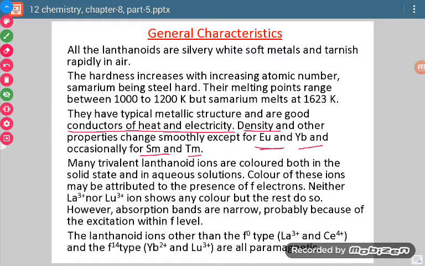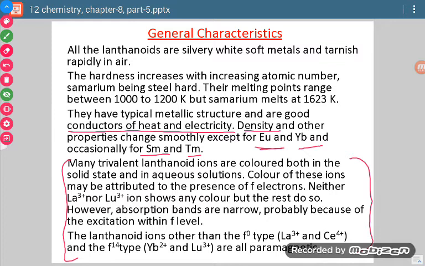Okay, many trivalent lanthanide ions are colored. Now see, if we talk about colorfulness, then we will say that many are colorful. Why are they colorful? Because of presence of unpaired electron in f orbital. So in this whole discussion, we will say that there is presence of unpaired electron in f orbital in case of lanthanides, so they show some color, or they are colored.